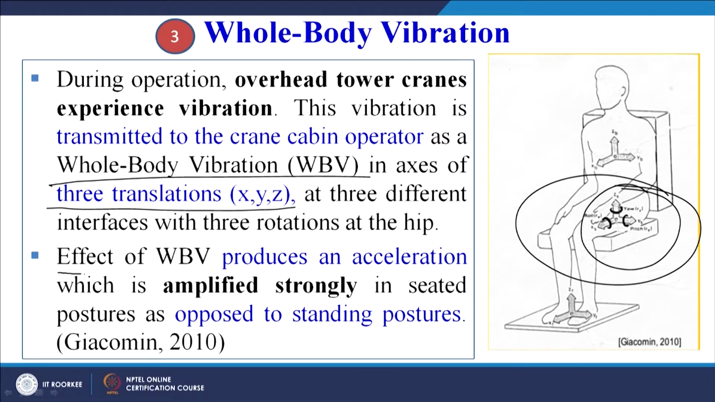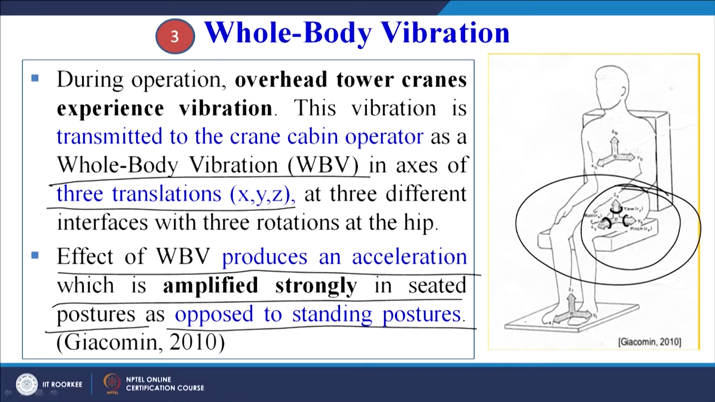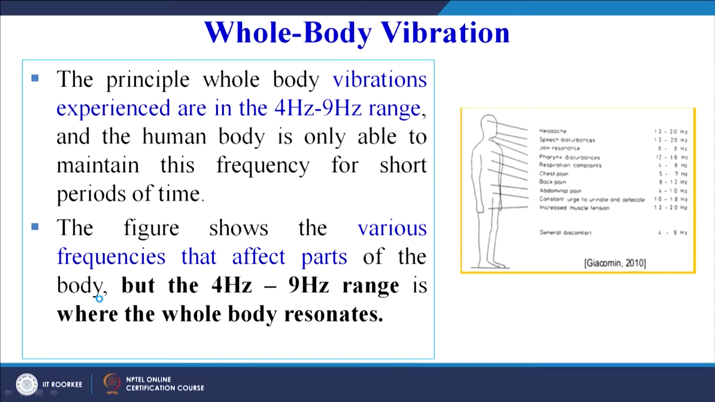The effect of whole body vibration produces an acceleration which is amplified strongly in seated postures as opposed to standing postures. So especially when you are seated, the vibrations produce acceleration. As we have seen in the body movement, 30 degrees left and right, and head movement up and down, the critical limits are given.